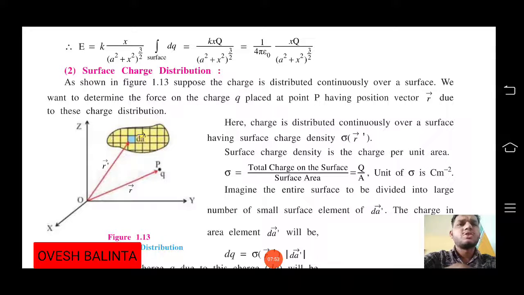So what is surface charge distribution? First of all, surface means area.